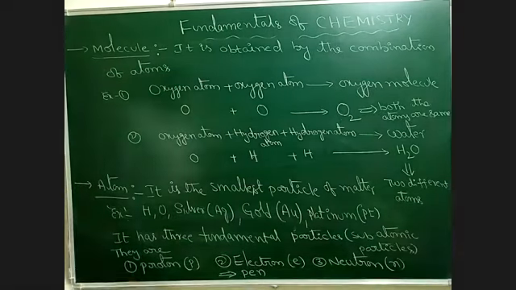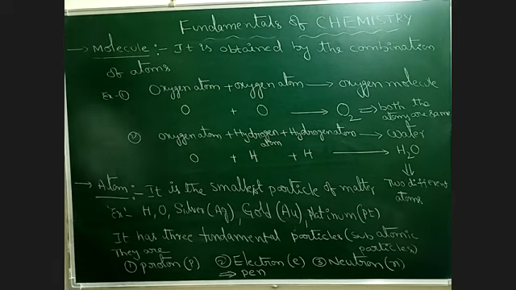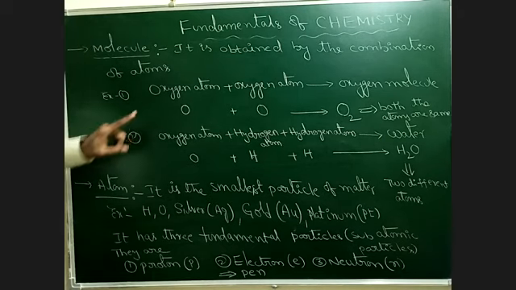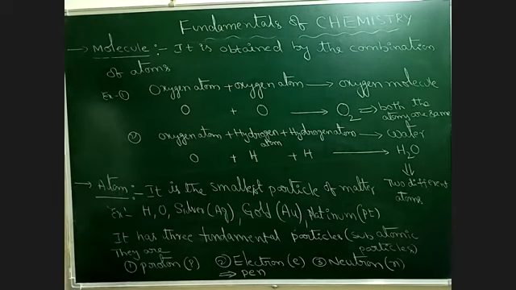So the atom has three fundamental particles, that is PEN: proton, electron, and neutron. Right? So if we see this again, matter is made up of molecules. Molecules are made up of atoms, and then the atom has three fundamental particles: proton, electron, and neutron. Okay, so let us close this first session.